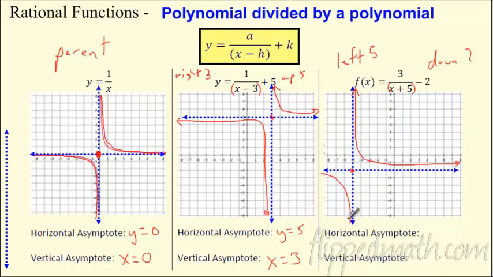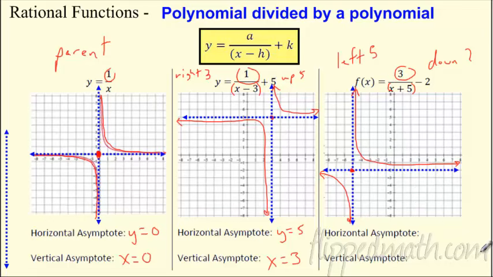Because if you notice about this one, I actually changed this top number. So before it was always a 1, like back here and back here, it was a 1. You can plug some points to get these exact values, but all that number is doing is determining how close you get to this point of intersection. So as that number gets bigger, it actually changes the graph a little bit. I'm not too concerned about that right now. I just want to see the shift of the asymptotes, get the rough idea, make sure you're actually in the right spot for following the asymptotes, and you'll be good to go.